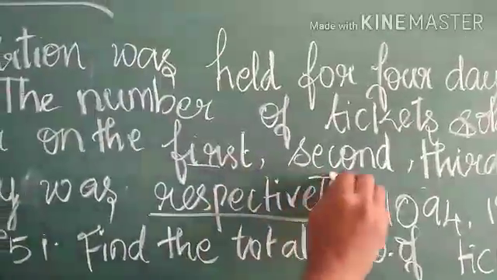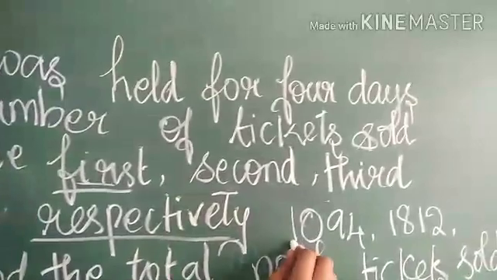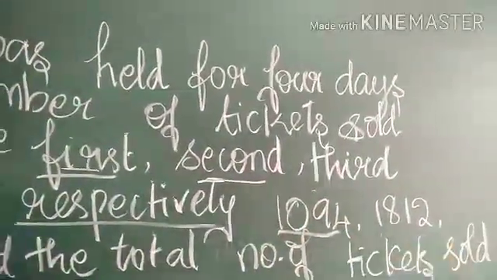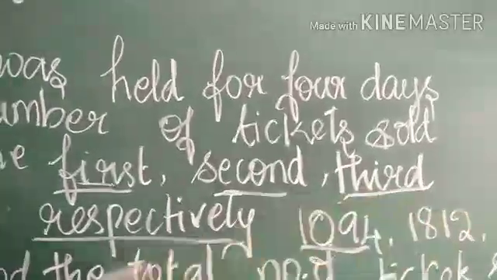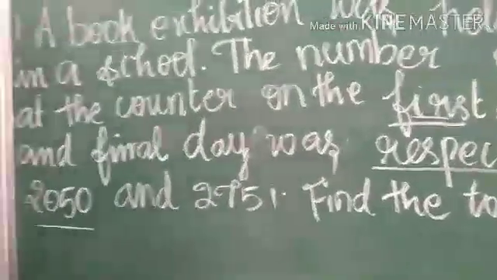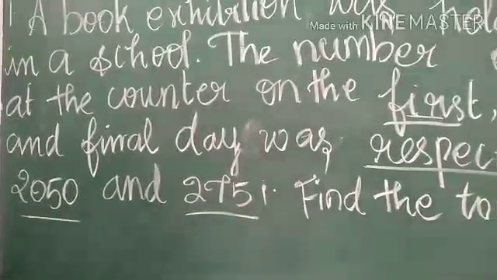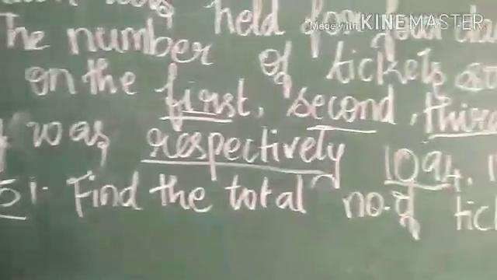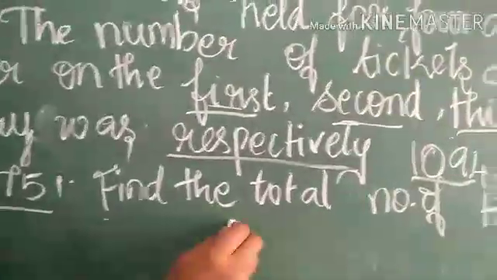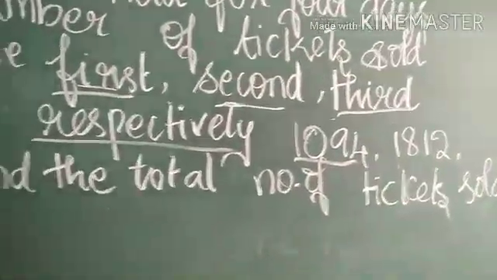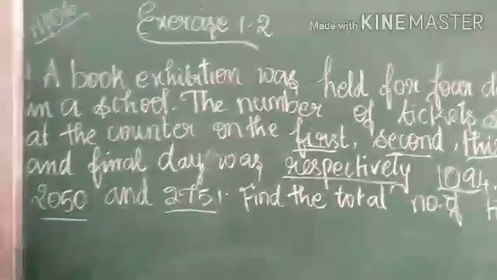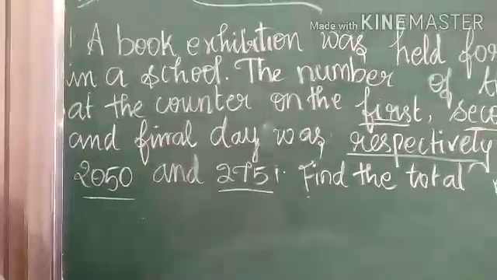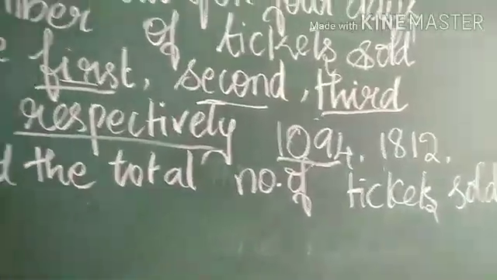So, for the first day there are 1094 tickets sold. Second day 1812 tickets sold. Third day 2050 tickets sold. And final day 2751 tickets were sold. So, what they asked is to find the total number of tickets sold. So, what do we have to do now? We have to add these numbers to get the total number of tickets sold.